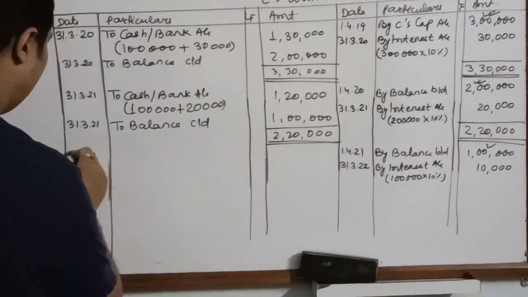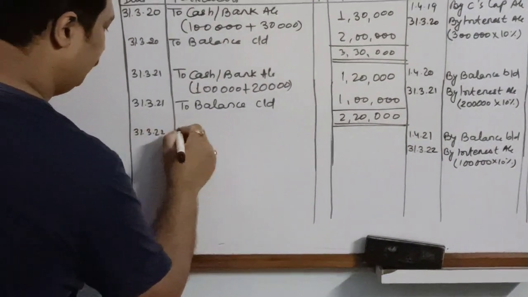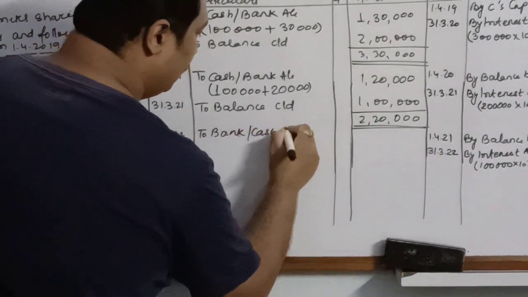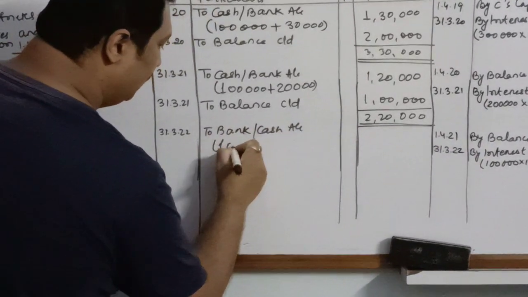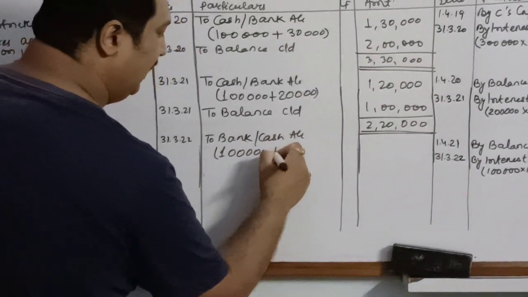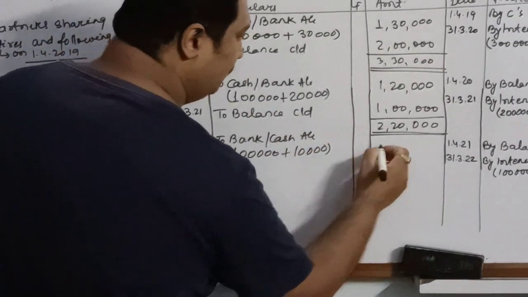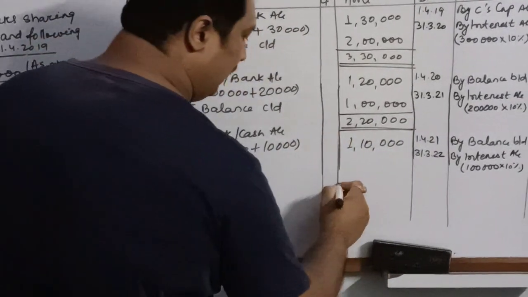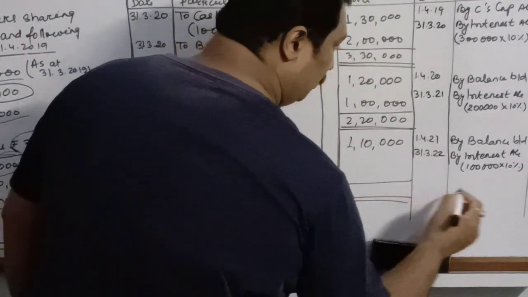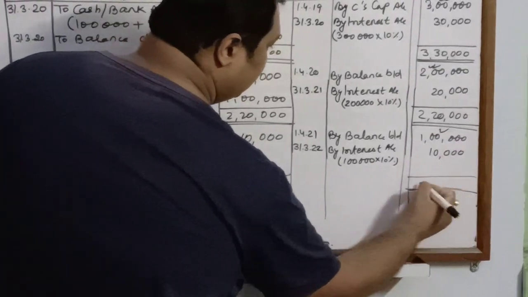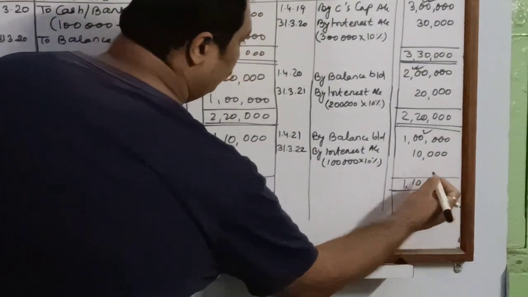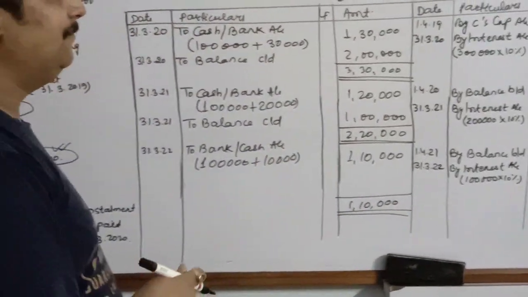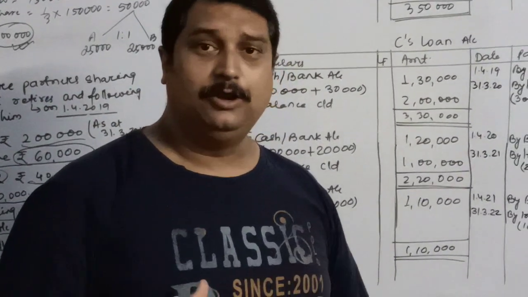We will pay at the end of the year, 31st March 2022, to bank or cash account the third installment. Third installment is of rupees 1 lakh along with the interest 10,000. So total amount paid at the end of the year is rupees 1 lakh 10,000. If you balance it now, on both the sides you have rupees 1 lakh 10,000. So this is how we prepare partners loan account.